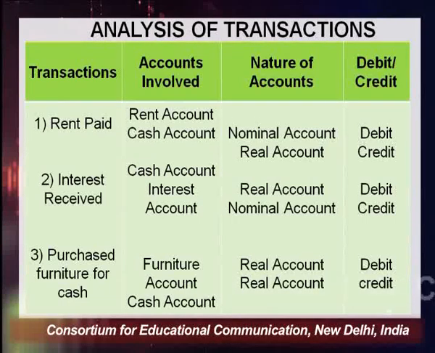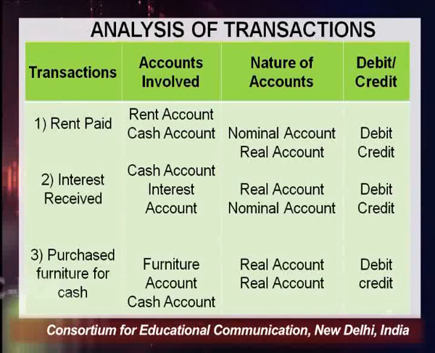And since interest is an income for you, and all types of income come under nominal account, and the rule of nominal account says credit all income and gains, this interest will be credited. So the entry in this case will be cash account debit, since you are receiving cash, and to interest because of this nominal account rule.